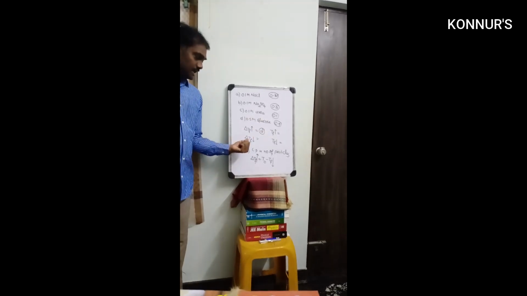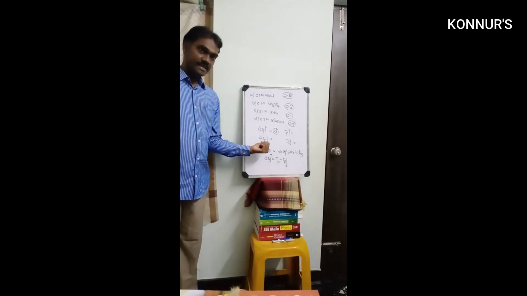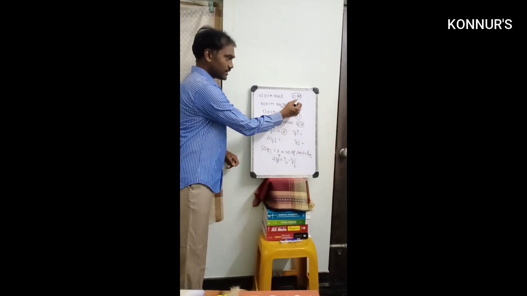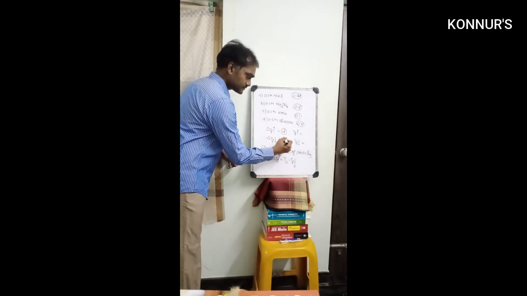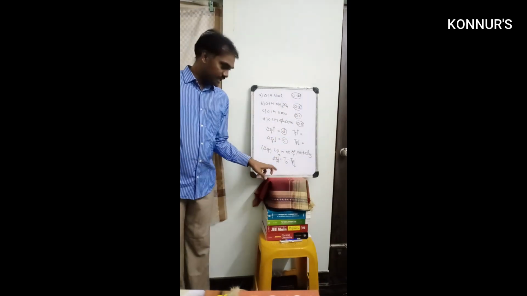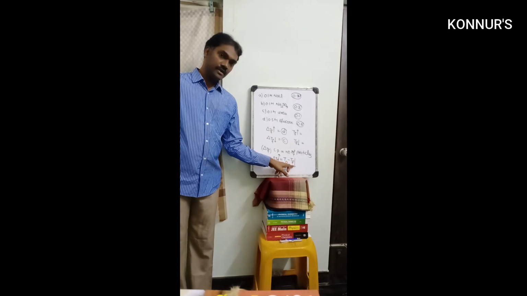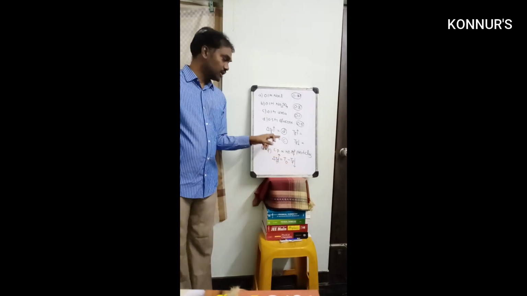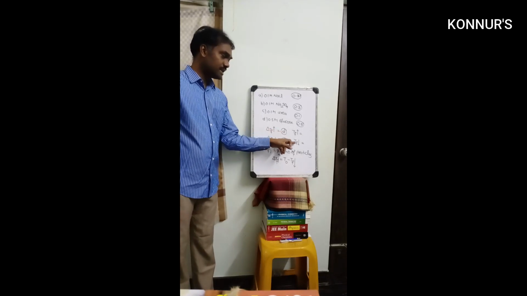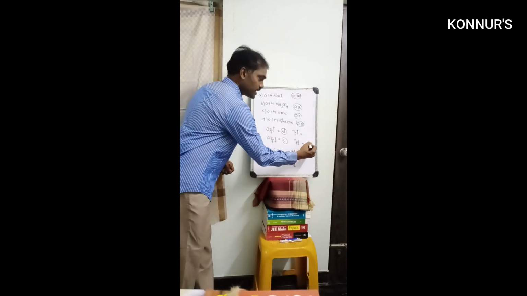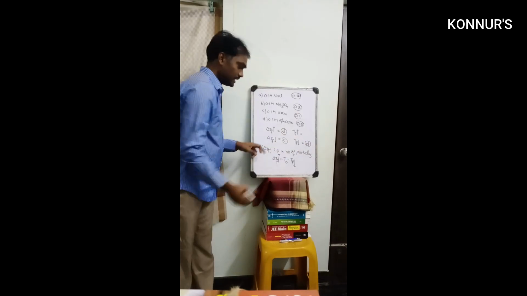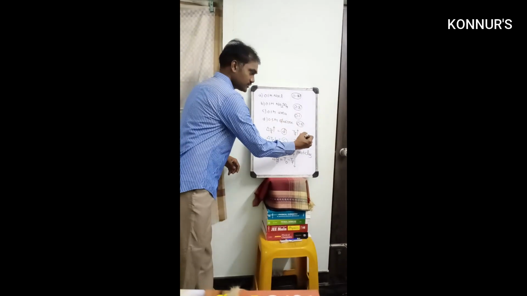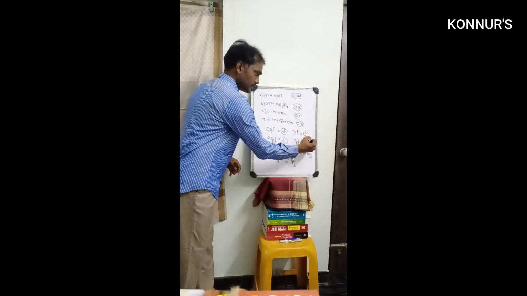Next, if the depression in freezing point is least, that means the least number of particles. Where is the least number of particles? That is C. Next, what is the relation between delta TF and TF? If delta TF is highest, then TF is least. So your answer is D. If delta TF is least, then TF is highest. So this is your option.